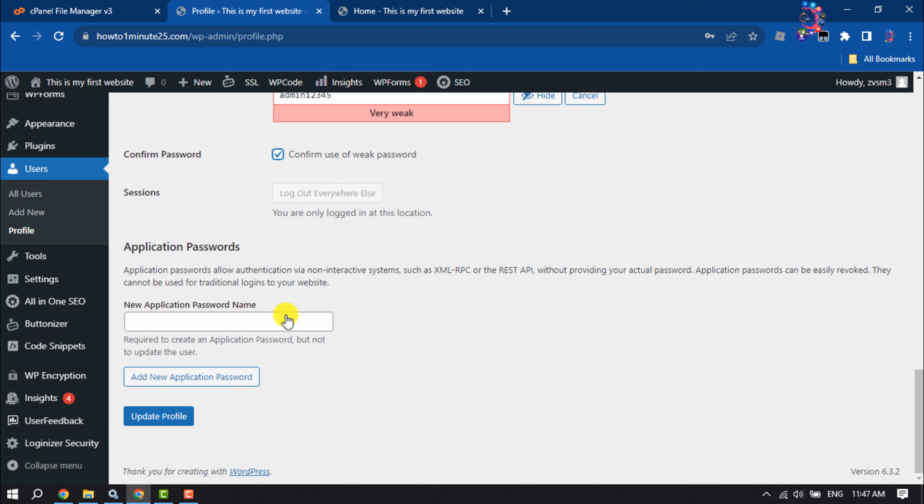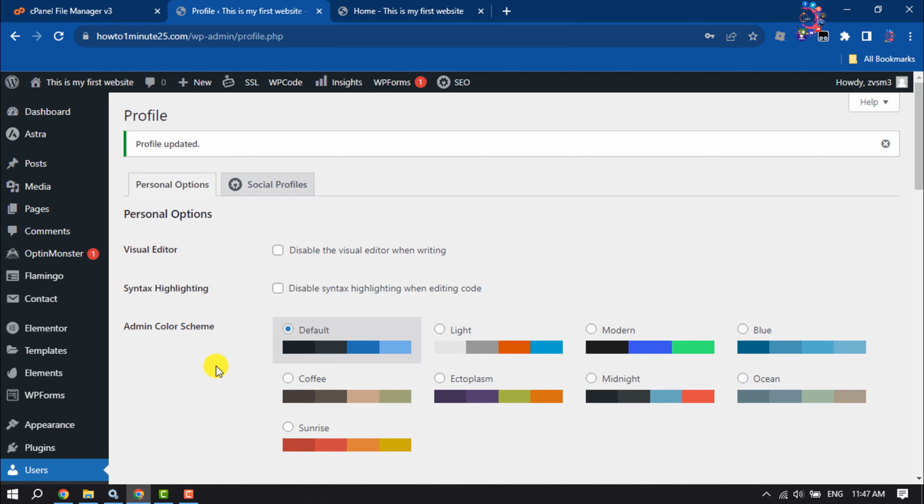Now scroll down and click on Update Profile. And this is how we can change the WordPress password.